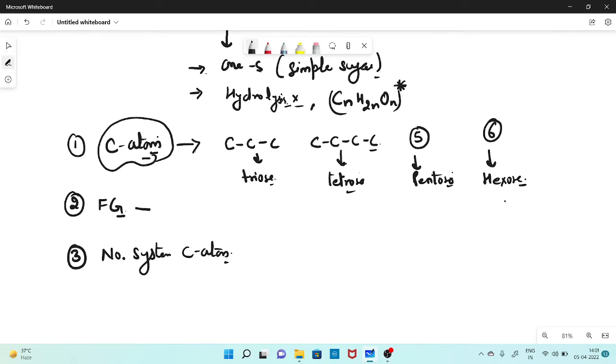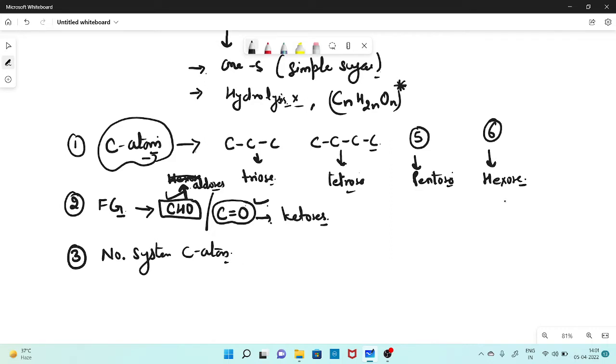Next comes the functional group. As we talked about, carbohydrates are polyhydroxy aldehydes, where this is the aldehyde group, or polyhydroxy ketones, with the ketone group. So which functional group is present in the carbohydrate determines how the monosaccharides are categorized. They are categorized into 2 categories. The molecules which contain the aldehyde are called aldoses, and those which contain the ketone group are called ketose sugars.